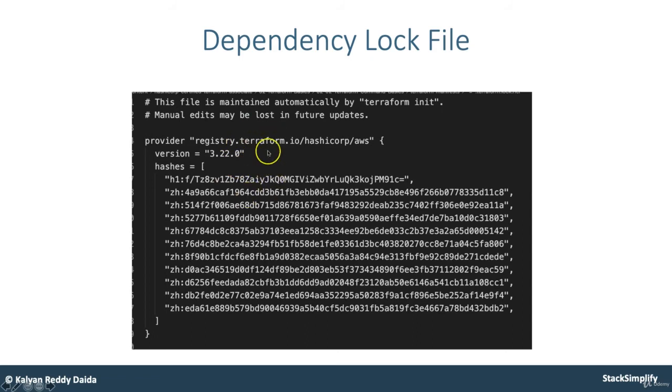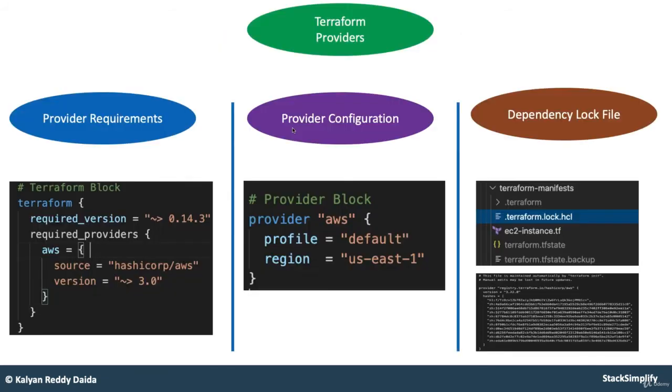If any changes happen, it is not going to allow them. We'll see these in detail in upcoming lectures, but at a high level, these three are the most important from a provider perspective: provider requirements, provider configuration, and the dependency lock file.